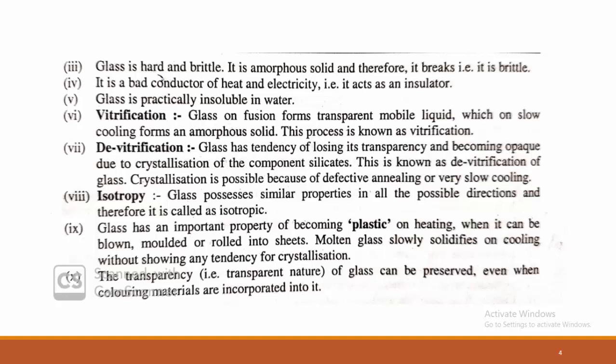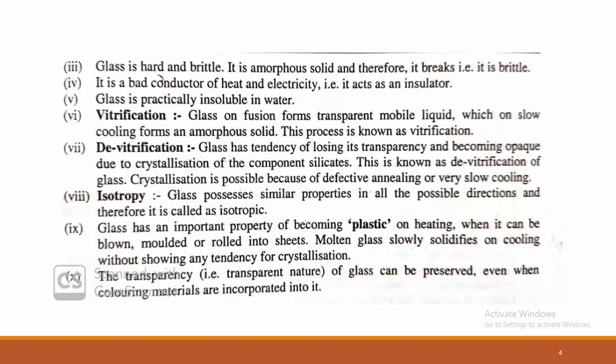For your practical purpose, if you take a glass rod and heat it, what will happen? The glass softens and forms a transparent mobile liquid, but after slow cooling, it again becomes an amorphous solid. This is called the process of vitrification. Means glass on heating forms a mobile liquid, which on slow cooling again forms an amorphous solid. This process is known as the vitrification process.